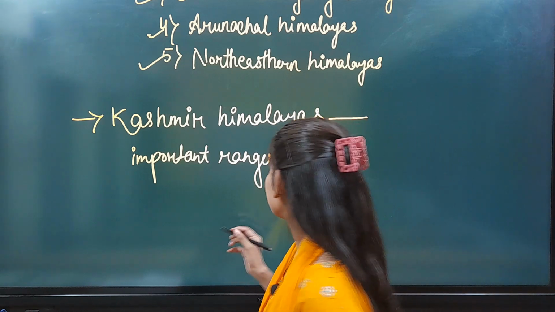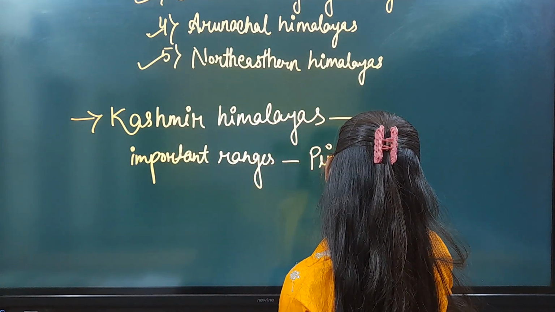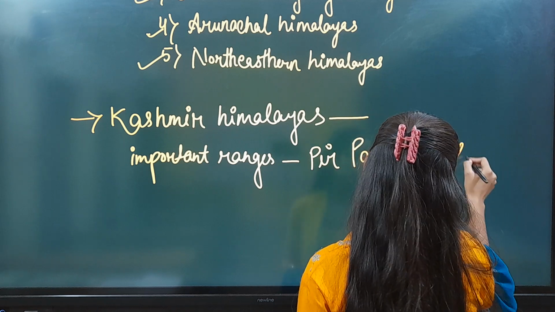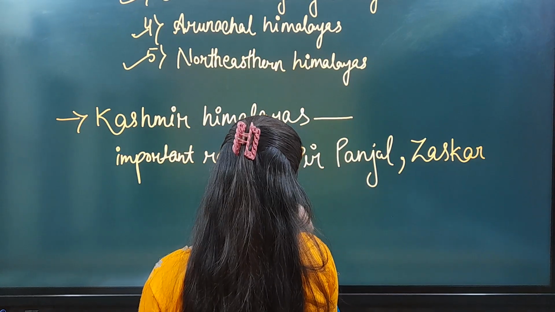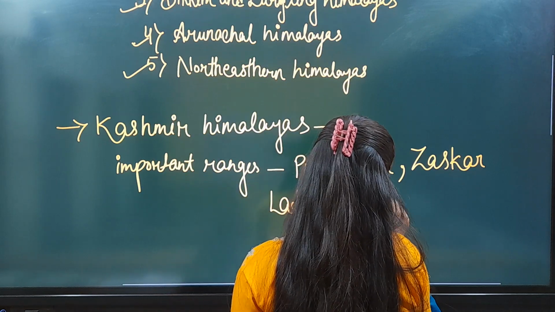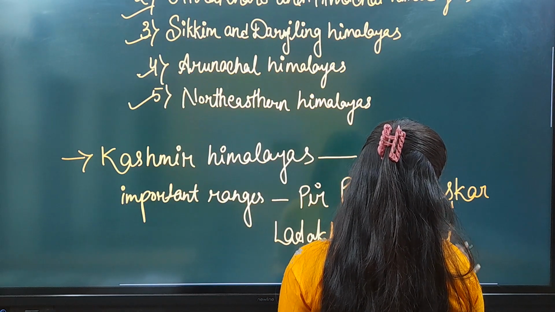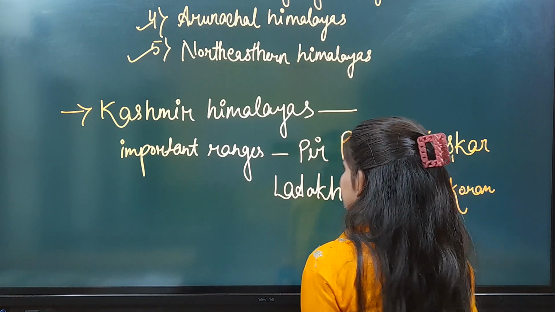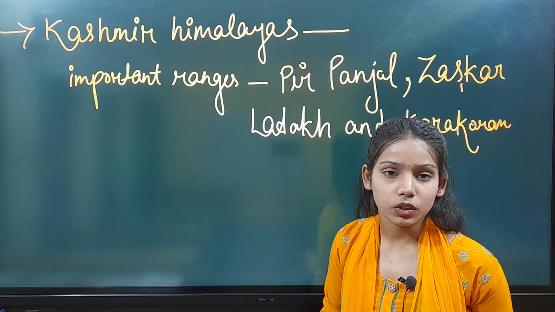Okay? So what are the ranges? Pir Panjal, Jhaskar, Ladakh and Karakoram. So these are the important ranges which are found in the Kashmir Himalayas, okay?